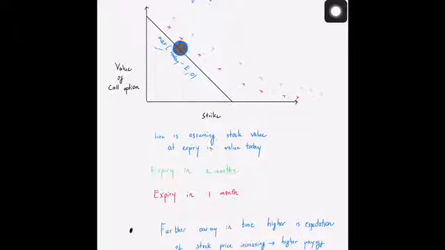So the difference between this and this value at a particular strike price is basically called the time value of the option. As you can see, the longer you go in time, the larger the time value of the option becomes. So if you go to larger and larger values in time, the time value basically increases in magnitude.